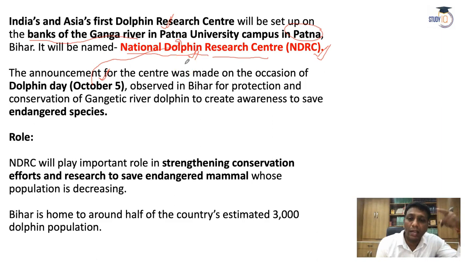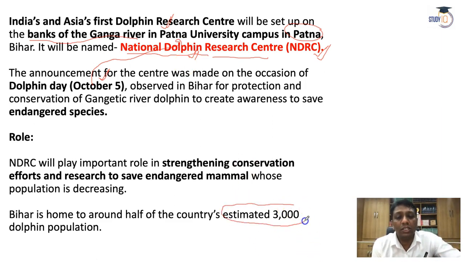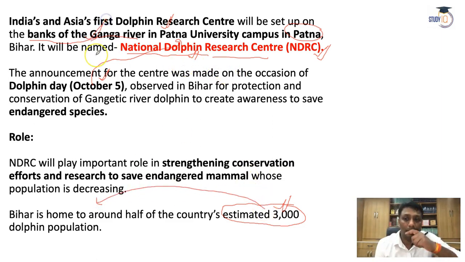And there are some reasons, guys, why the National Dolphin Research Center will be set up in this area. See, there is a statement that around 3,000 dolphins are estimated to be in the population. Of that 3,000 estimated dolphin population, 50% of dolphins are actually in this area. This is the reason. And dolphins are an endangered species according to IUCN. The purpose of the National Dolphin Research Center, you can understand, is strengthening conservation efforts and research to save the endangered mammals.